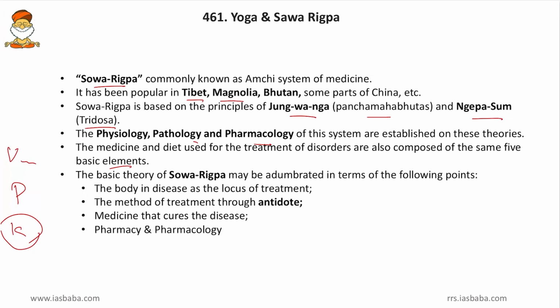Then the basic theory of Sowa Rigpa may be adumbrated in the following points, that is the body in disease as the locus of treatment. So we have to treat the body particularly which is in disease, a common thing. Then the method of treatment is through antidote. Friends, antidote means an antiviral for a viral disease, an antibiotic for a bacterial disease. Likewise, sometimes even the Panchama Bhutas can act as antidote, because gas can release gases. We know that when you drink Pepsi, Coca-Cola and all, the gas produced by them will release gases. Likewise, even an element can act as an antidote of its own.